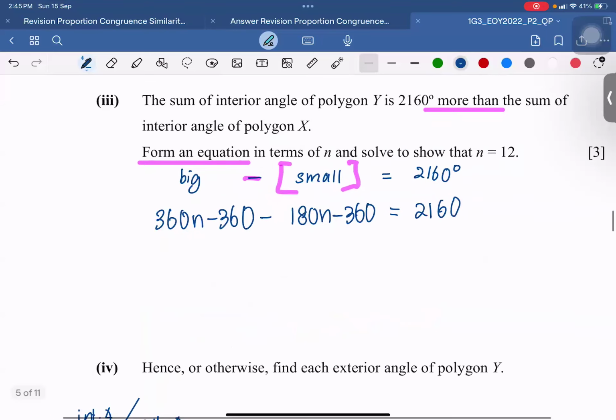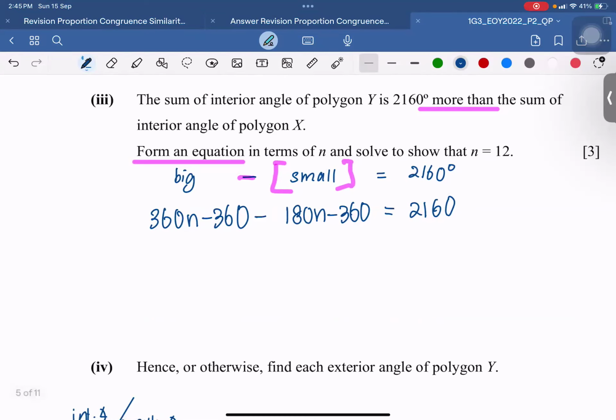This part of the working. What is wrong here? What's wrong? Bracket. What should I put? Yes, thank you. I need to put a pair of brackets. How does the bracket affect me? I have this 360 subtract 180n, but this one becomes plus 360. Am I right? So this is the part where there might be a careless mistake.